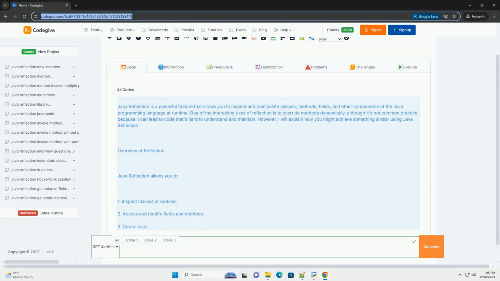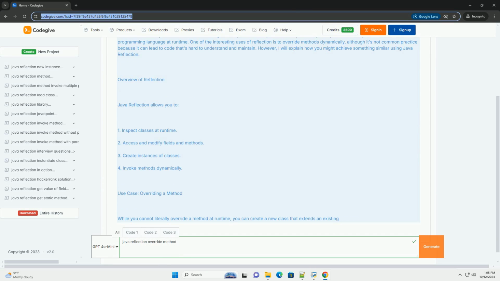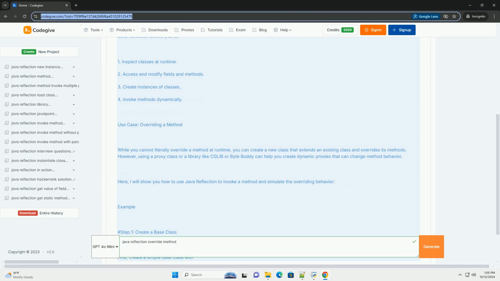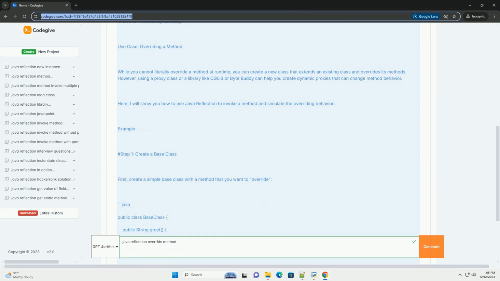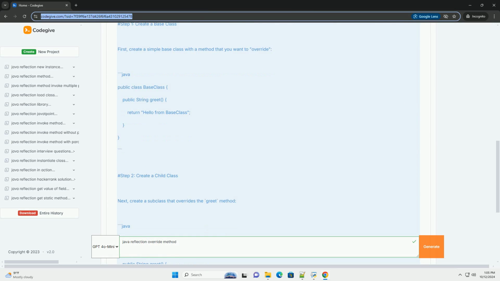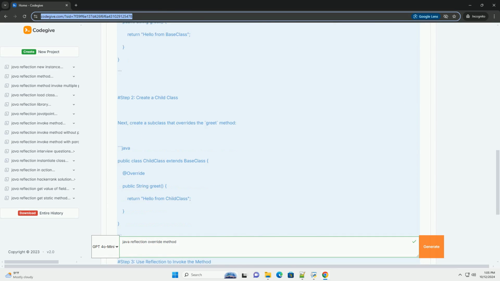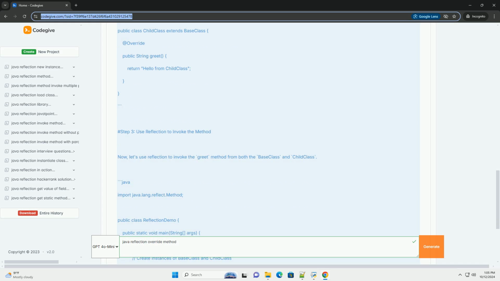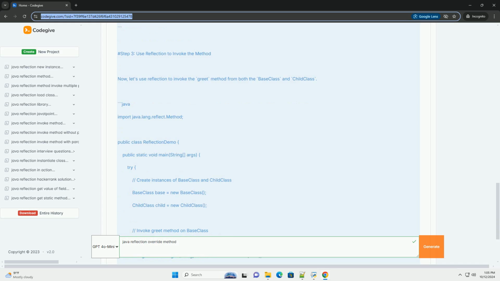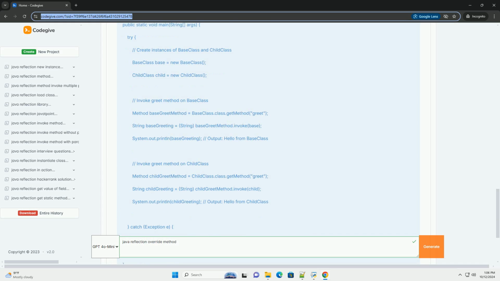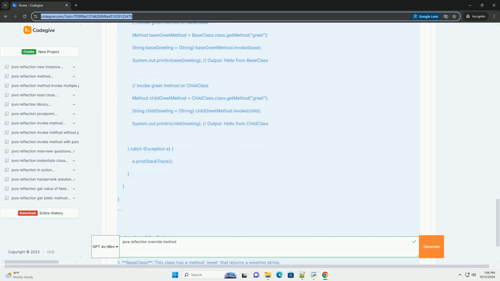Java Reflection is a powerful feature that allows you to inspect and manipulate classes, methods, fields, and other components of the Java programming language at runtime. One of the interesting uses of reflection is to override methods dynamically, although it's not common practice because it can lead to code that's hard to understand and maintain. However, I will explain how you might achieve something similar using Java Reflection.